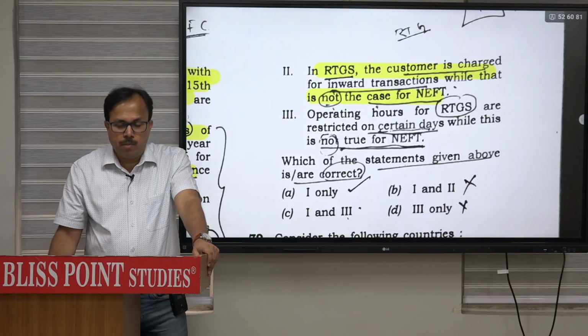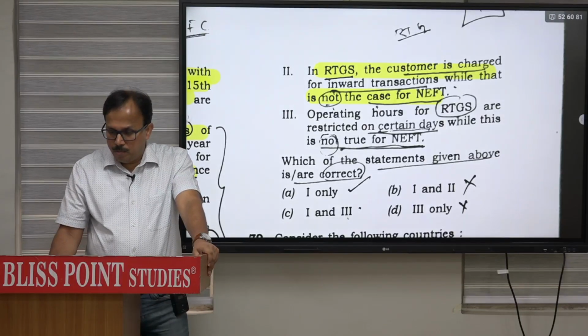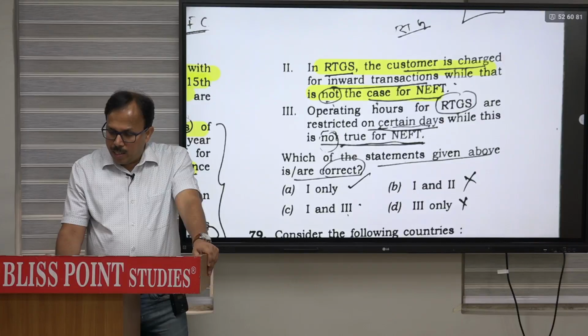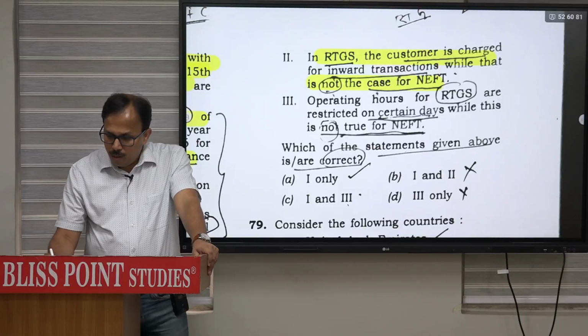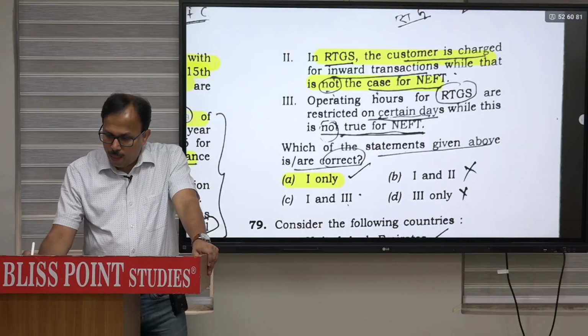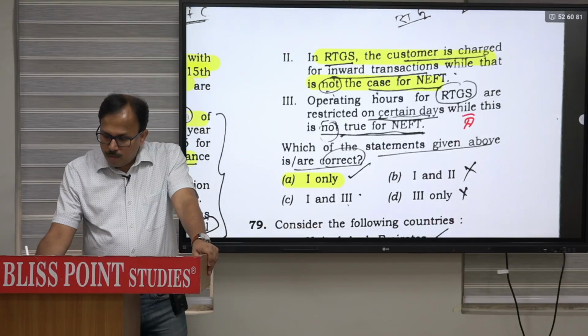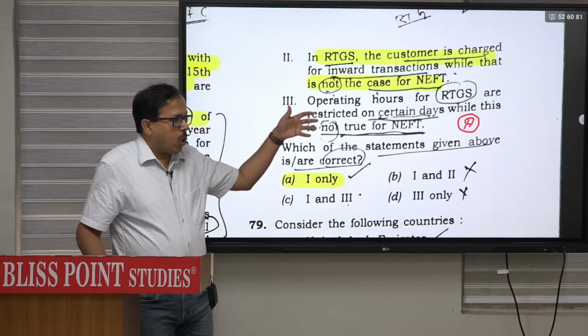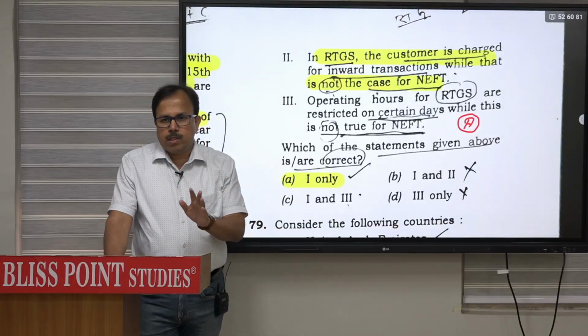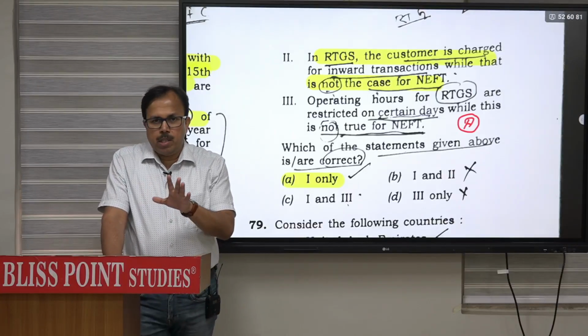It is 24/7, any time you can do RTGS, while this is not true for NEFT. So only first is correct. So 78, only first is correct. You can download a PDF of the correct answer key. The economy questions you can match with the different sets. Again I repeat, this is for Set B.